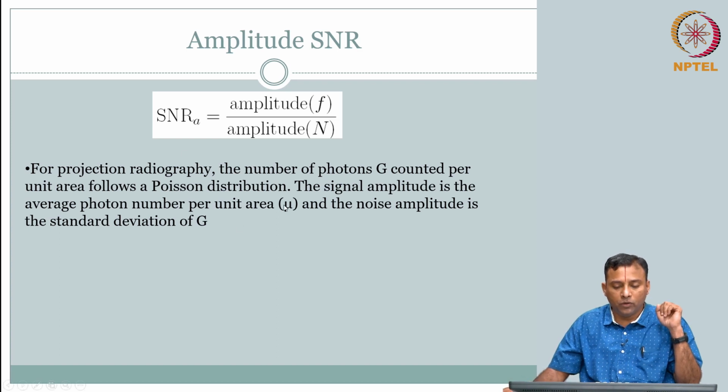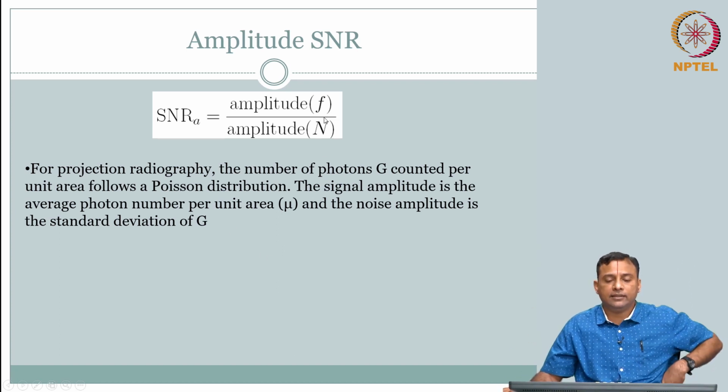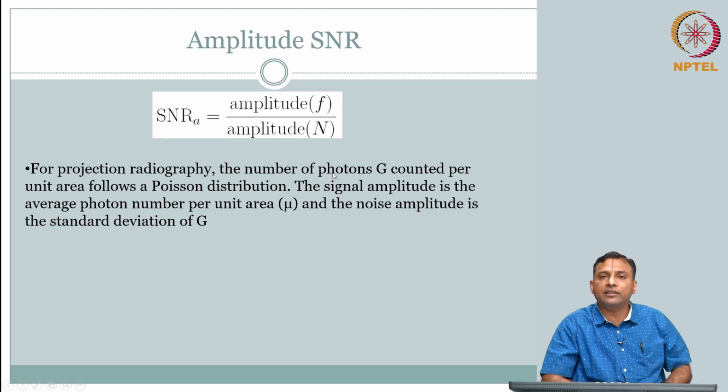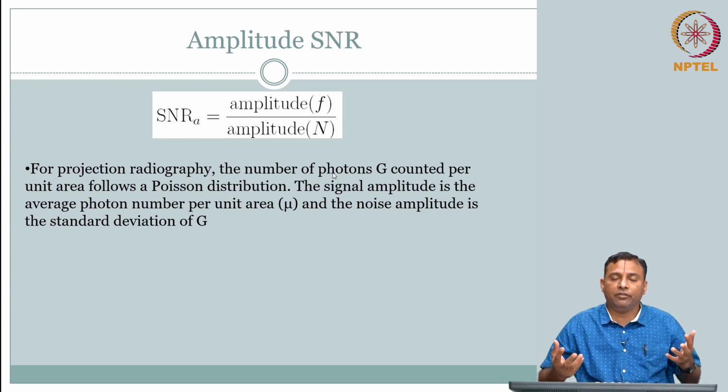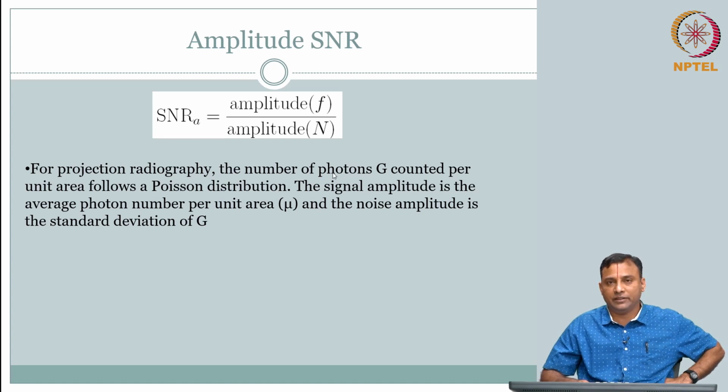So, now given this information, can you calculate the signal to noise ratio for this? You will write out, I have mean mu, noise is the standard deviation. So, mu by sigma of, what is the random variable here? Random variable is G. So, mu suffix G by sigma suffix G is your signal to noise ratio. Can you simplify this any further? Do you have any other clue? Is that the final form? Can you use any other information?